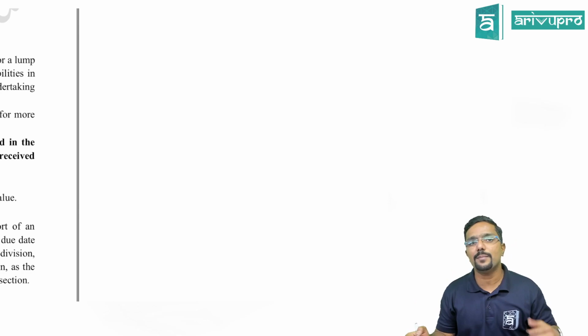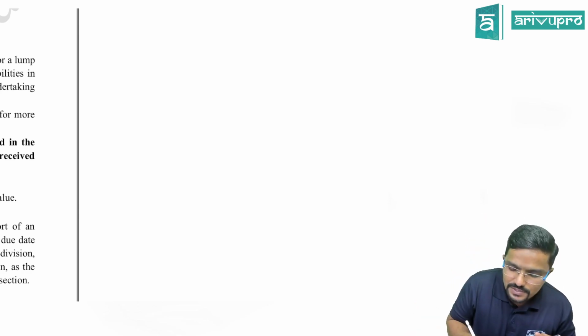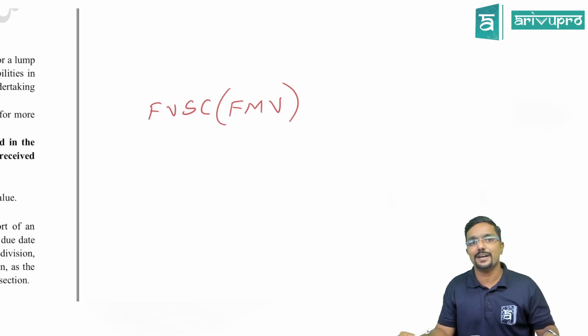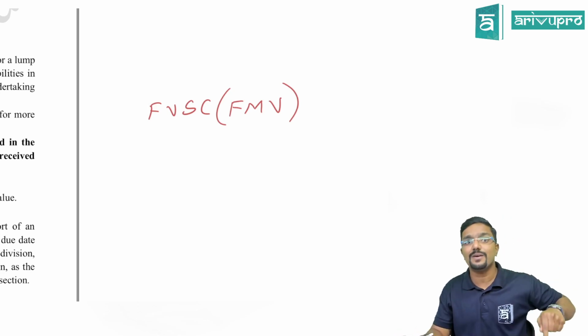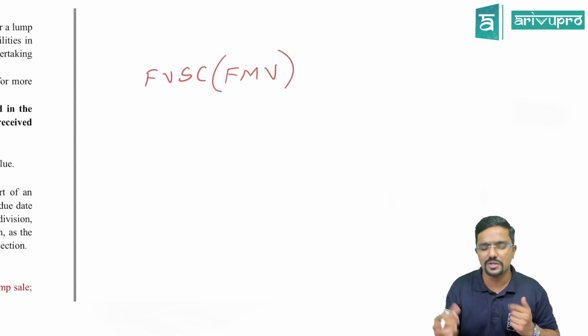How to compute the capital gain is given in section 50B. Full value of sale consideration is nothing but fair market value, and the clarification on what that fair market value is has been given here. It is more of a clarification than an amendment.